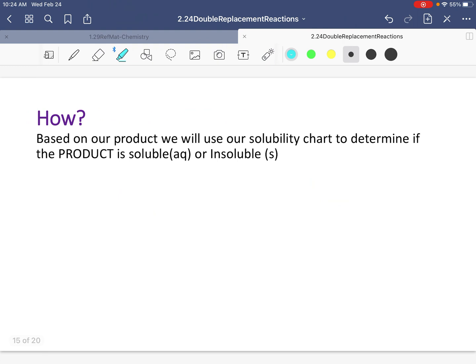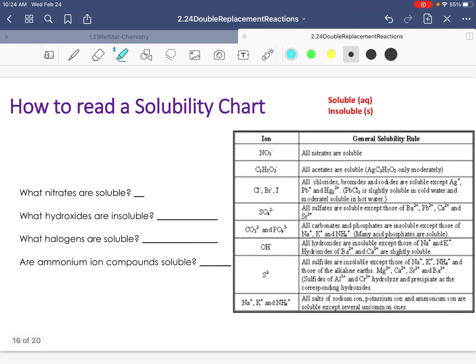So how do we do this? We are going to look at our products. If you remember, our products are after our yield arrow. So this is our products. And we're going to see if we produce soluble, something that is aqueous, or insoluble, something that is solid. Remember, soluble means it is going to dissolve, and insoluble is not going to dissolve. So let's look at the solubility chart. This one looks a little bit different from yesterday. I wanted to try one that might be a little bit easier for you to understand.